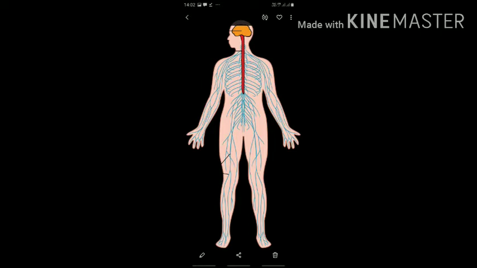Yes, the sensory nerves are the nerves which bring messages from the sense organs to the brain or to the spinal cord. So, this type of nerves are called sensory nerves. What are sensory nerves? The nerves which bring messages from where to where? From the sense organs to the brain or to the spinal cord are called sensory nerves.